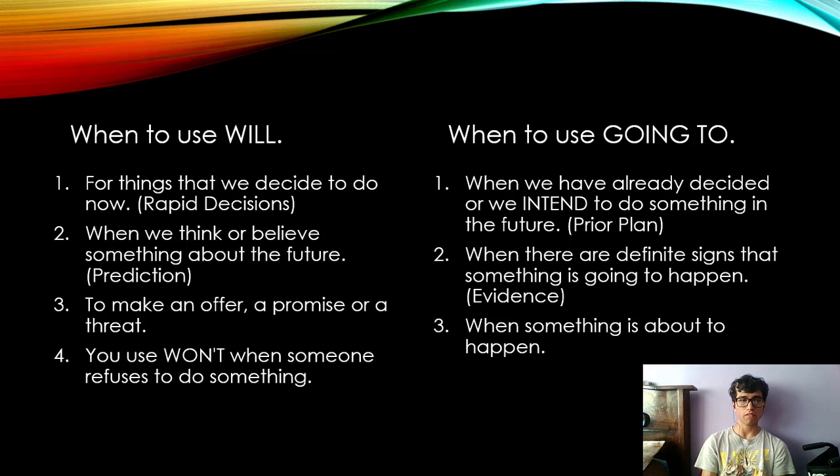How to use these two forms? First, the will form. We can use it to talk about things that we decided to do. We can use it also to talk about predictions, and also to make an offer, a promise, or a threat. And with won't, we can use it when someone refuses to do something.